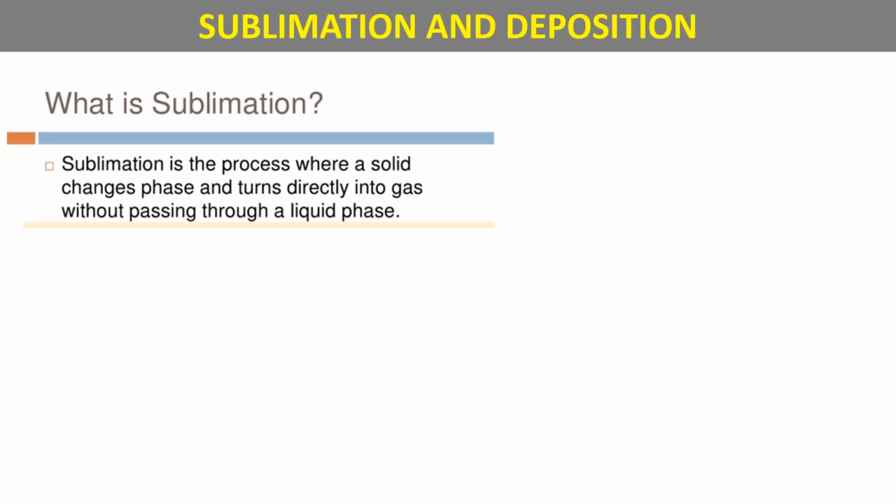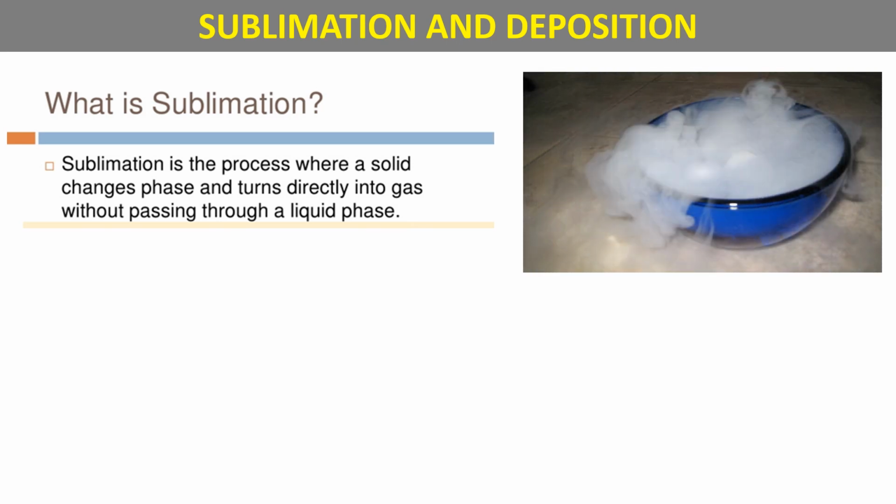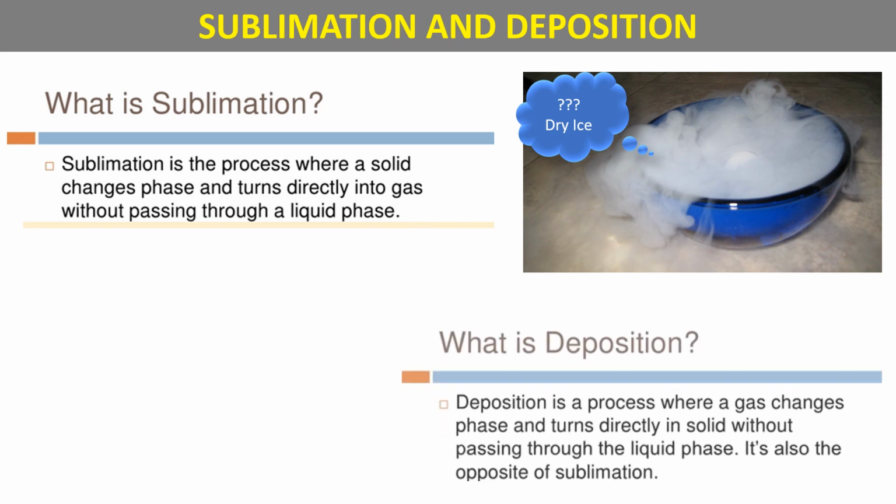Next topic, sublimation and deposition. What is sublimation? Sublimation is a process where a solid changes and turns directly into gas without passing through a liquid phase. Example, dry ice. What is this? This is dry ice. It is in a solid state, but it directly gets converted into gaseous state or vapor state. It does not turn into liquid. So this is one example of sublimation.